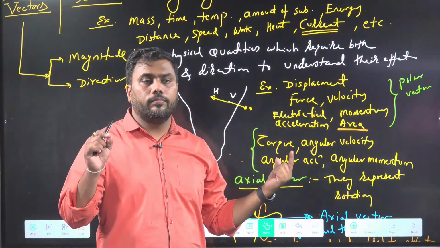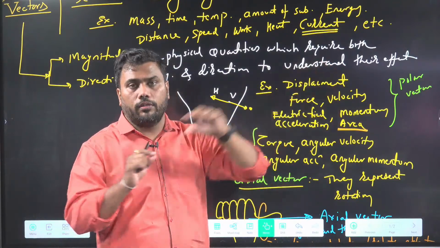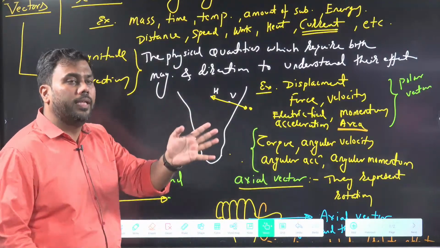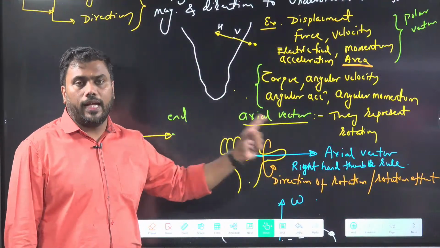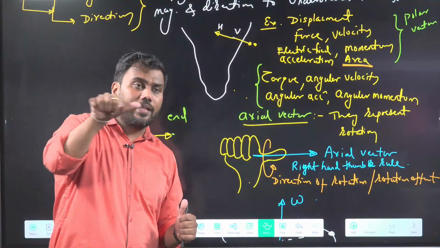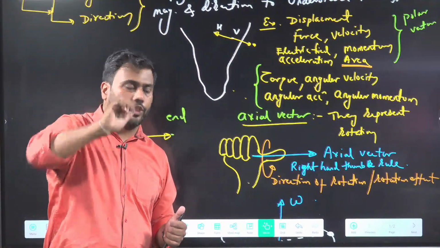Polar vector will be starting from one point and going to other point. This kind of vectors are polar, in which start and end has some meaning. But axial vector, they show the rotation effect. If you keep the thumb of right hand in the direction of axial vector, the finger shows you direction of rotation.